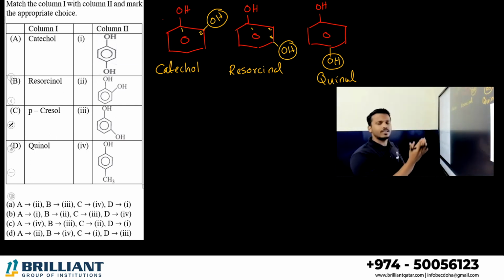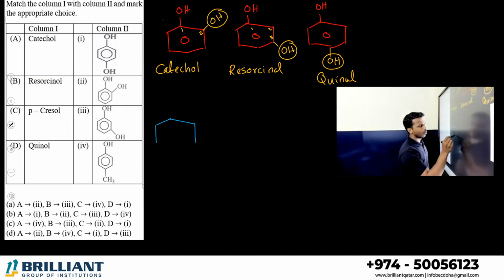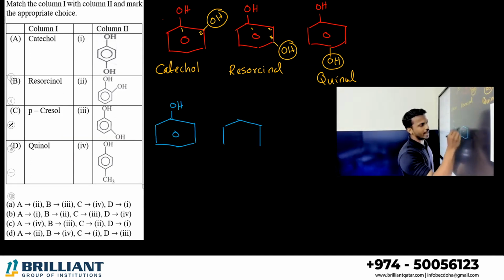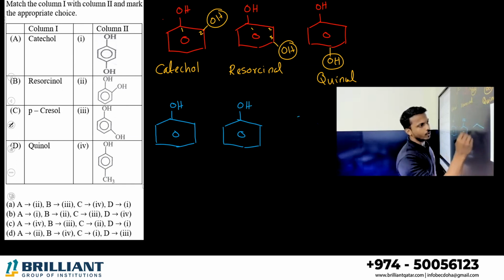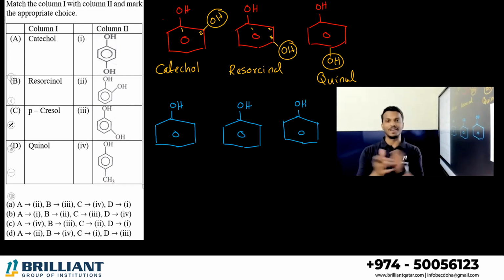Let me tell you the other term, called cresol. What is the meaning of cresol? Again I am going to take phenol as the general compound and substitute one other group, a methyl group.